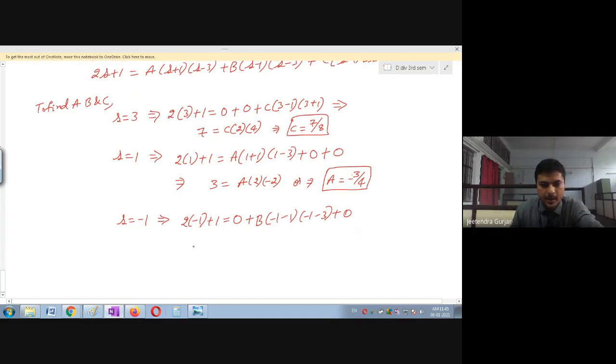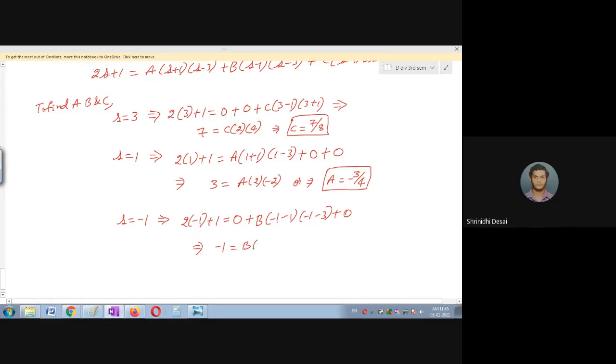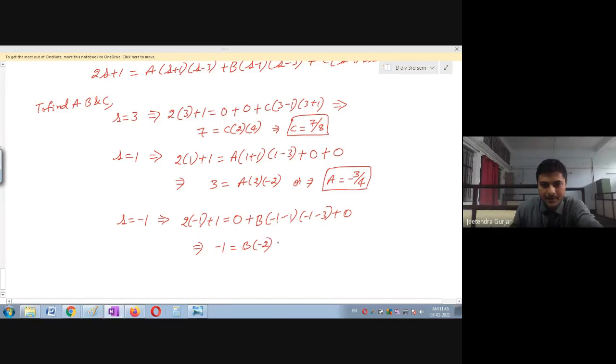So therefore, this implies, you can see this is minus 2 plus 1. Minus 2 plus 1 is minus 1. Orally you can do here, students. So B? Sir, minus 1 by 8. Yes, very good. You got the answer. Excellent. So we can see B is equal to minus into minus will become plus, and 2 into 4 will become 8, and this is minus 1 divided by 8. So therefore, B is equal to minus 1 upon 8.